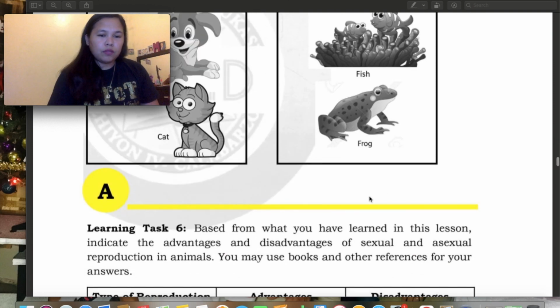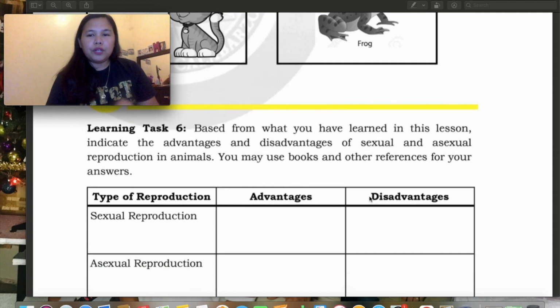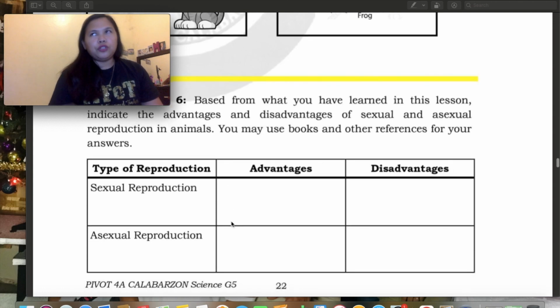In our learning test 6, based on what you have learned in this lesson, indicate the advantages and disadvantages of sexual and asexual reproduction in animals. Advantages are what is beneficial, and disadvantages are what is not beneficial. You may use books and other references for your answer. I remind you, you have your Grade 5 science book, the orange one.